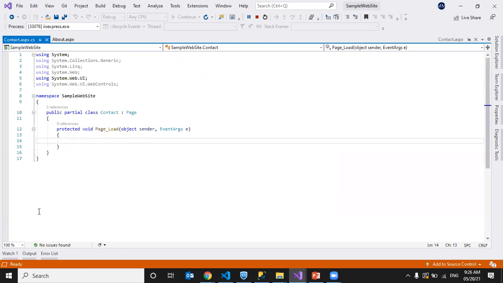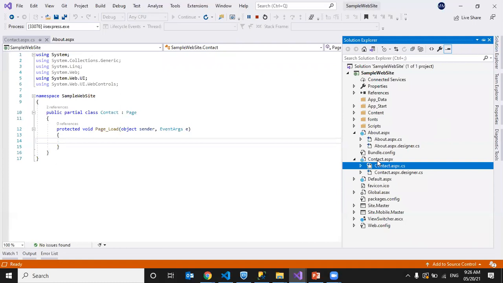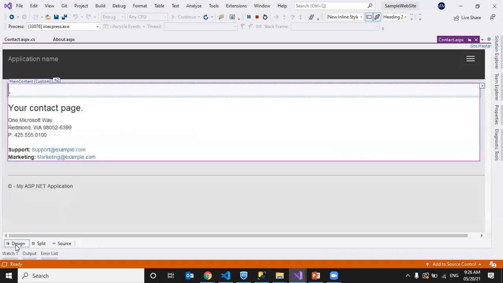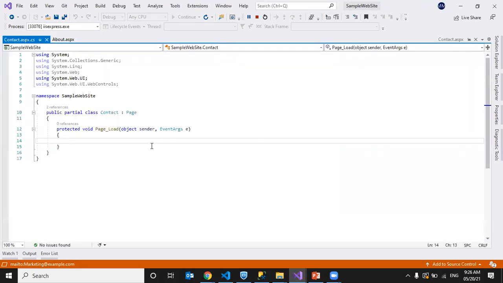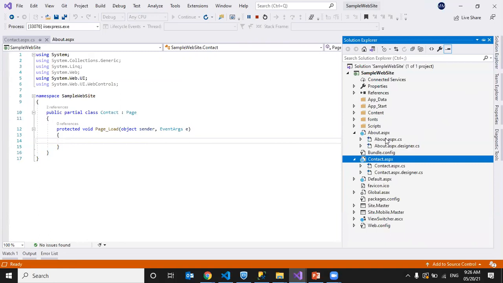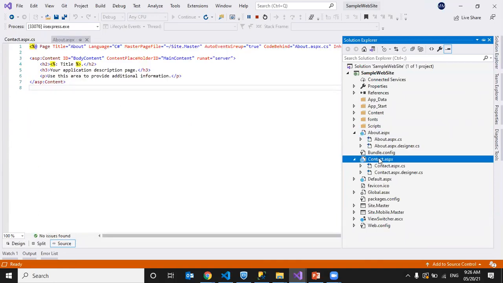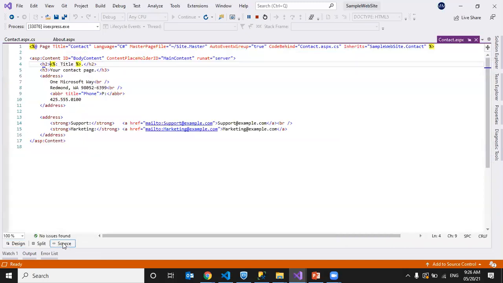So here we write C# code, and here we write HTML code or design code. So your contact page, address, some links, this is design code, and this is C# code. This technique we call the code behind technique. We write dynamic programming code in the ASPX.cs file, and in the ASPX page we write the design code. The design related source can be seen here, right? So this is about the code behind technique.